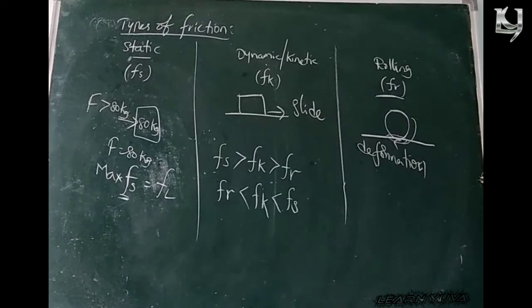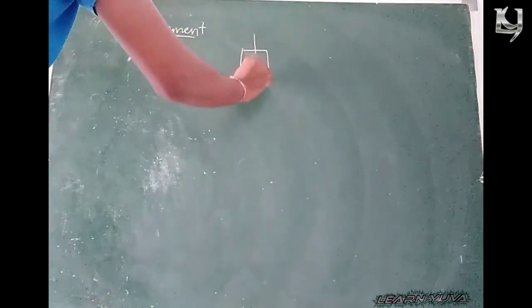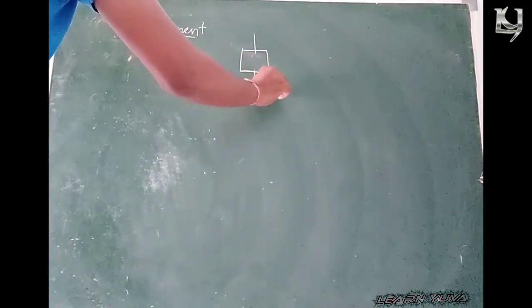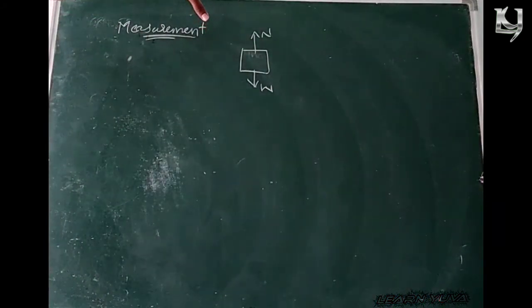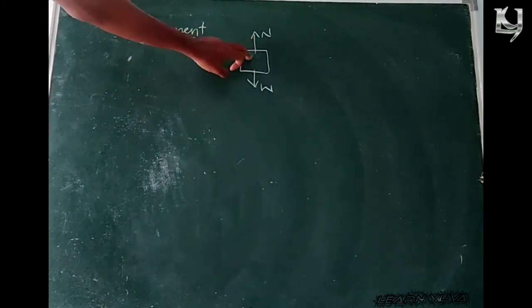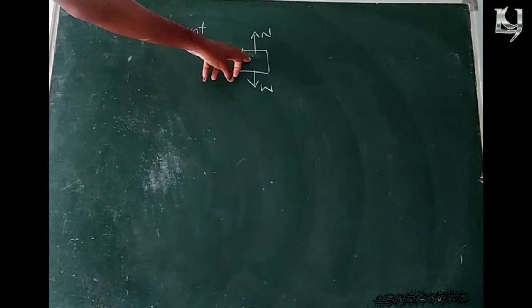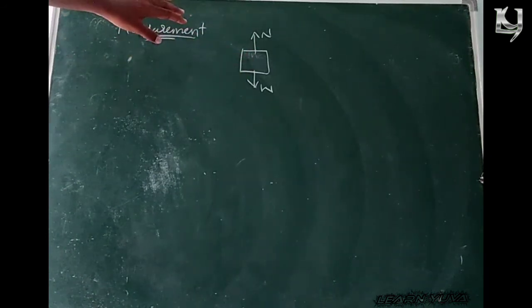Calculation of different types of frictions. We can measure the friction force. Remember that as the weight of the body increases, the normal force also increases. So as the weight increases, we have to apply more force on this body to move it. So as the weight increases, the applied force should also increase, right?